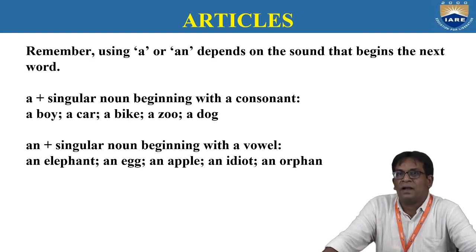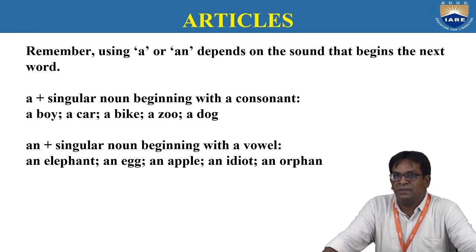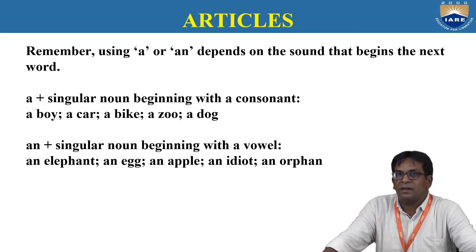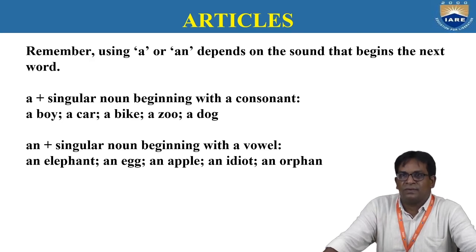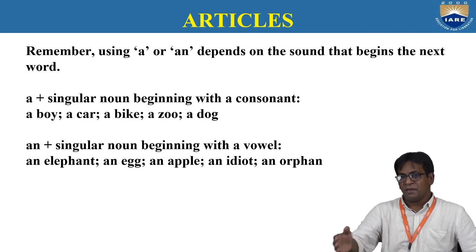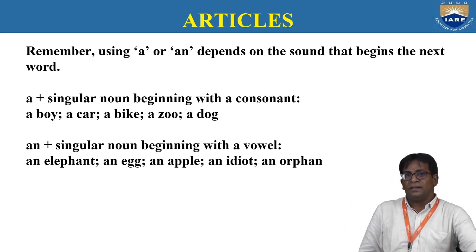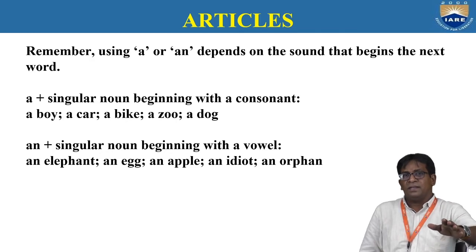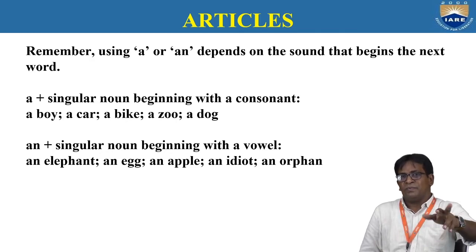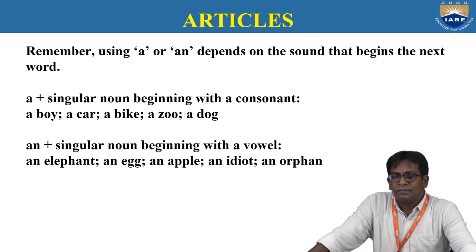A boy, a car, a bike, a zoo, a dog. These all begin with consonant sounds. For that reason, the article a is used before those nouns.